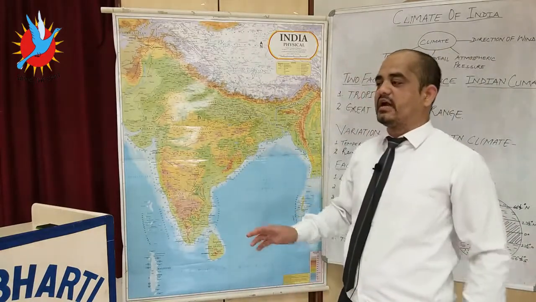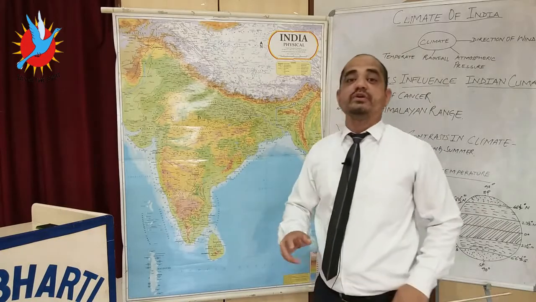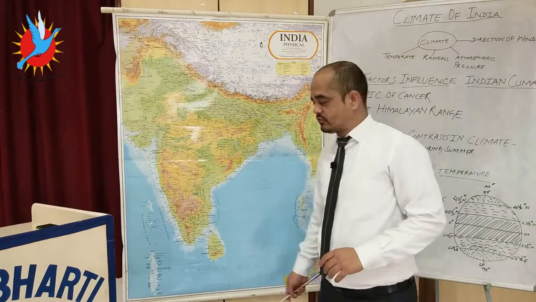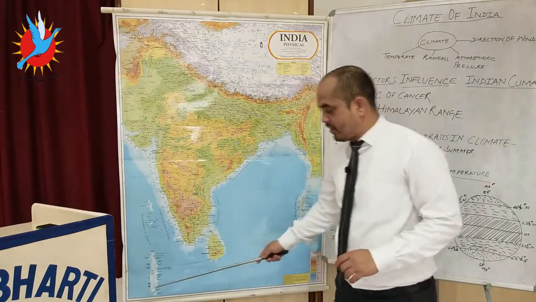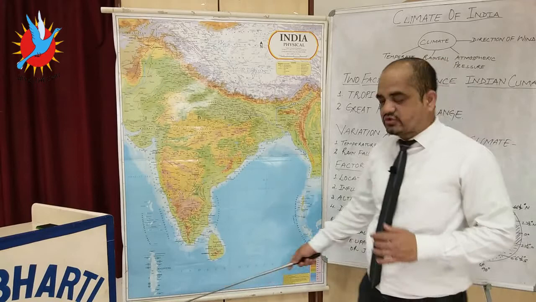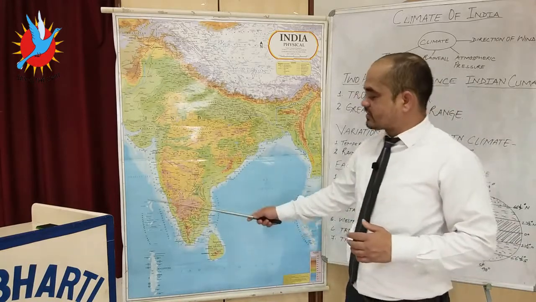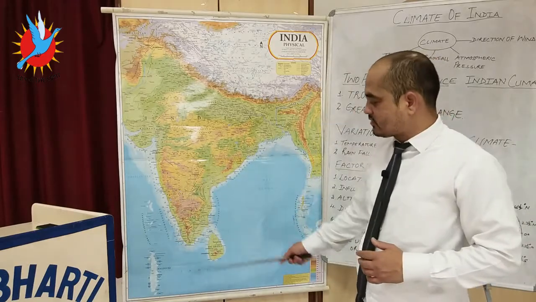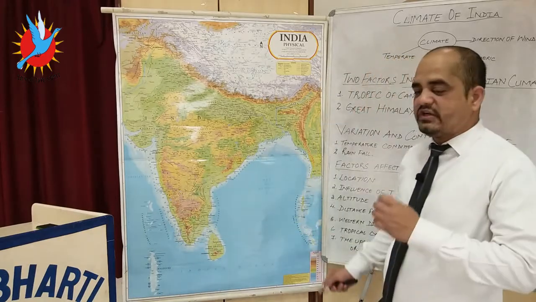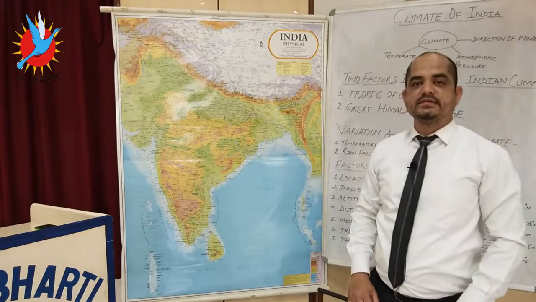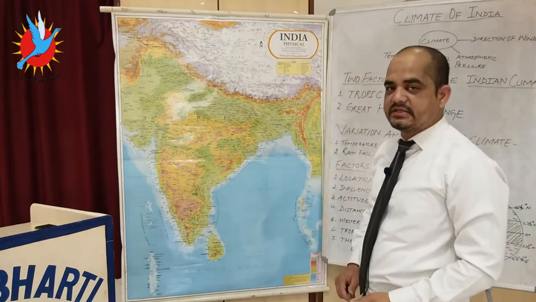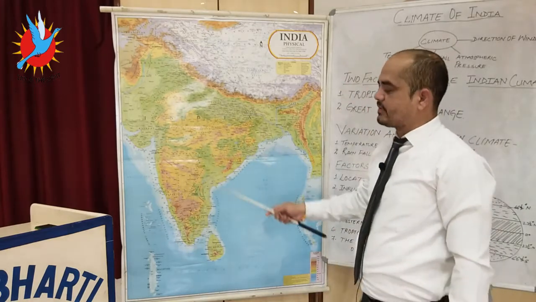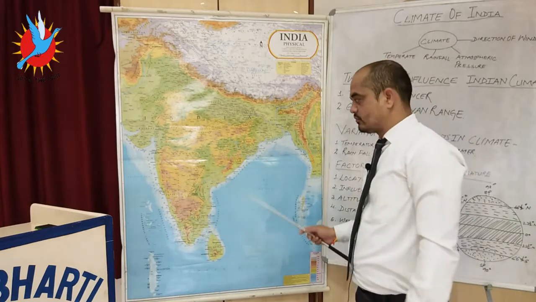So when we talk about the rainy season or southwest monsoon season, India is under the impact of rainfall from the southwest monsoon. Those winds which blow below the equator, when they reach the equator, divert toward the southwestern side of India. When they reach the southwestern side of India, because of the peninsular shape, the winds branch. The next season is the rainy season, which starts from June to September. In the rainy season, most of the country is under the impact of monsoon winds.